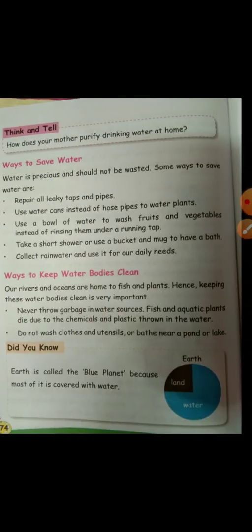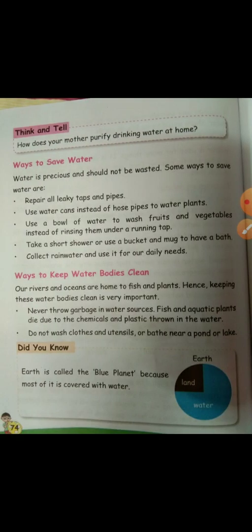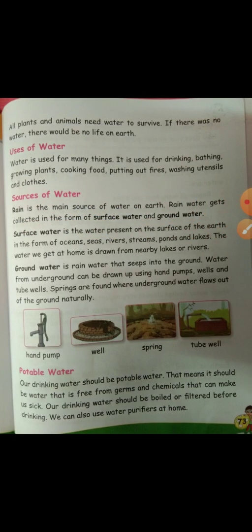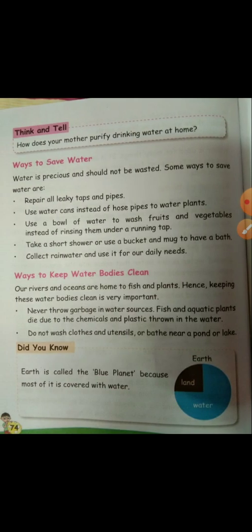Okay, so now you tell me, how does your mother purify drinking water at home? Tell me, does she boil the water or you take mineral water cans from outside? Come on, tell me. Okay, so some of you boil the water at home, while some of you take the mineral water cans from outside. But children, please remember, you should never drink the water which is not boiled or the water which is not filtered.